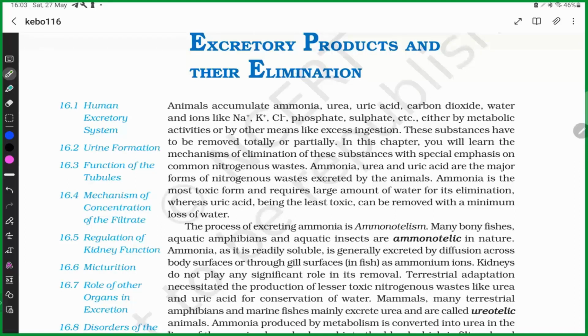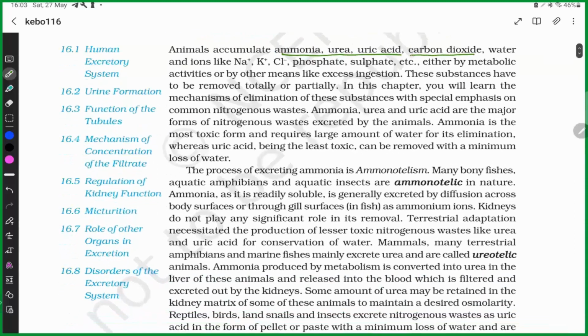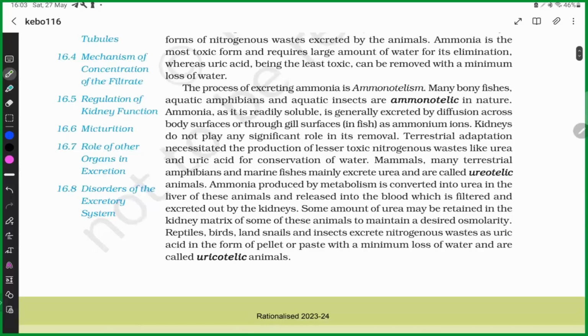So basically, the waste products are of different types. It may be ammonia, urea, uric acid, carbon dioxide, and ammonia, urea, uric acid are the nitrogenous waste products. Basically, we are talking about these nitrogenous waste products mainly. The process of excreting ammonia is ammonotelicism, and the species which are excreting ammonia are known as ammoniotelic organisms.